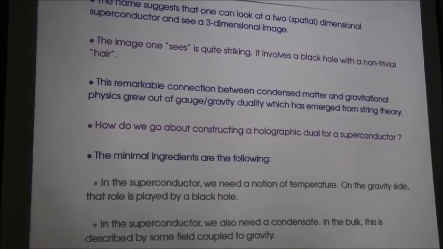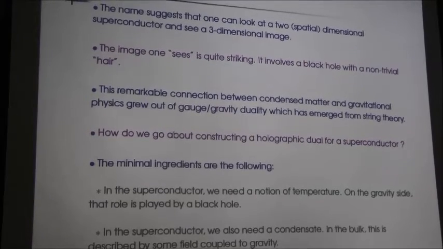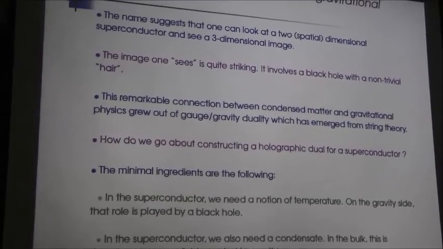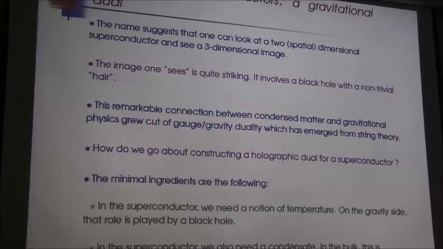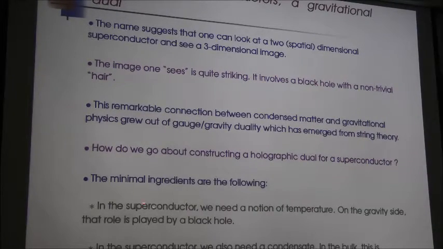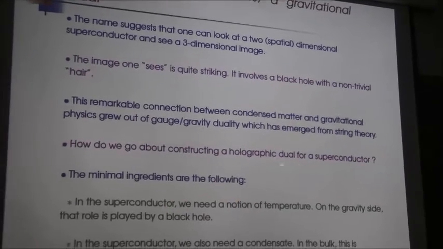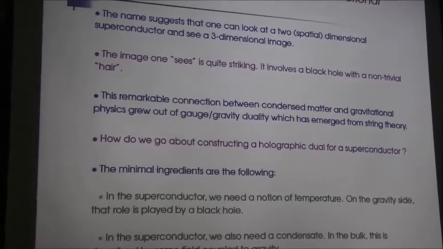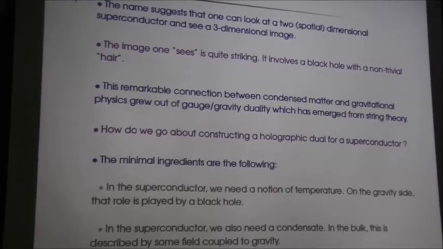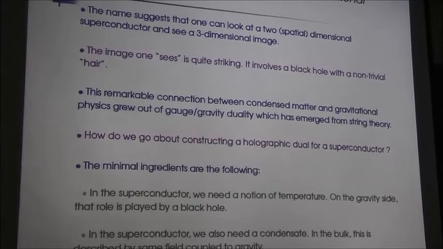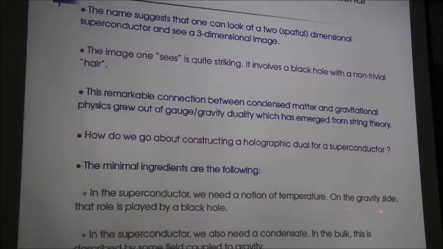Now, how do we go about constructing a holographic dual for a superconductor? That is, how do we get hold of a black hole with a non-trivial hair? The minimal ingredients in getting a holographic dual for a superconductor are the following. In the superconductor, we need a notion of temperature. This is the basic ingredient that we require. On the gravity side, that role is played by a black hole.